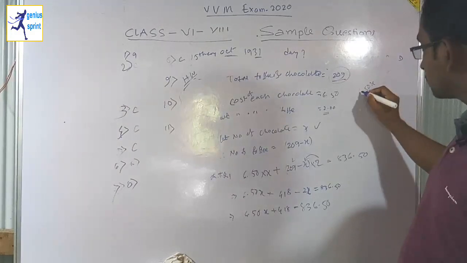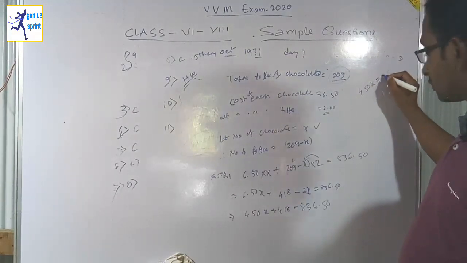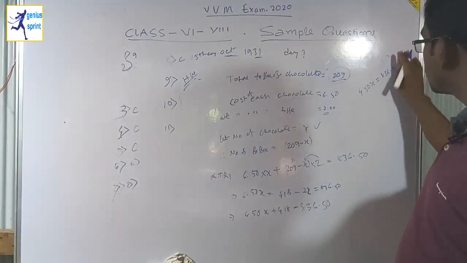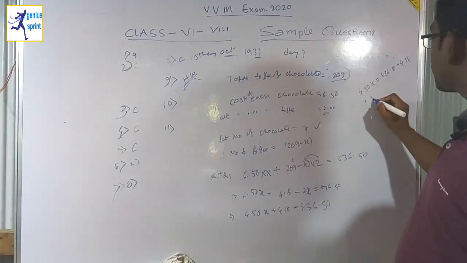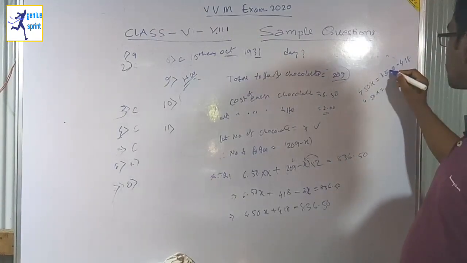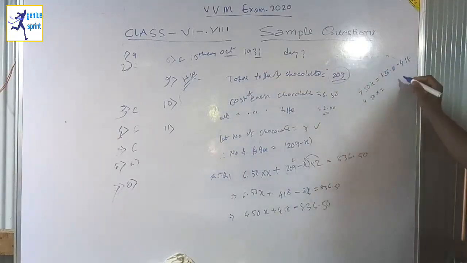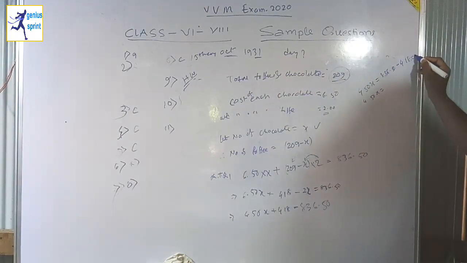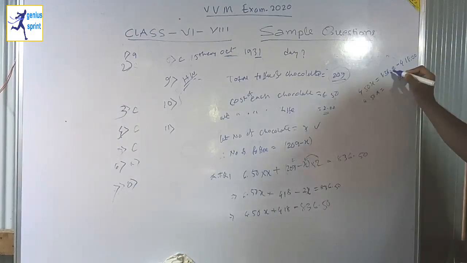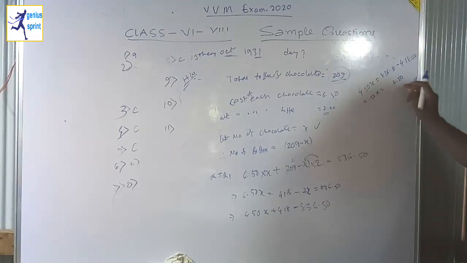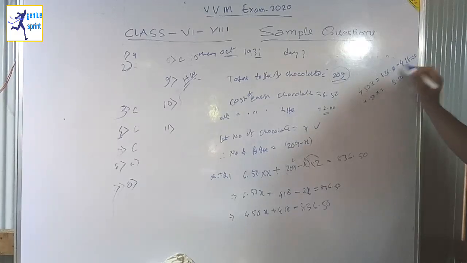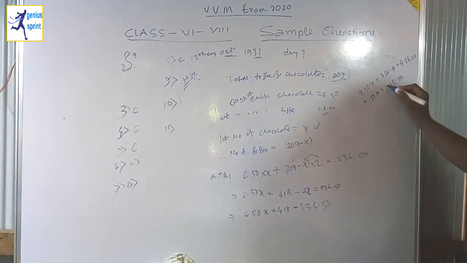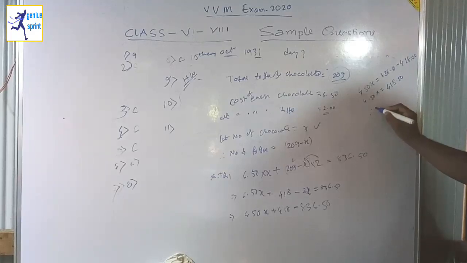4.50x is equal to 836.50 minus 418. Then 4.50x is equal to, if you subtract, you will get, make it 0.00, so 0.50 is there. 16 minus 8 becomes 8, carry 1 and 1 is 2, so 3 minus 2 becomes 1, 4 minus 4 becomes 0, so 418.50. Therefore x is equal to